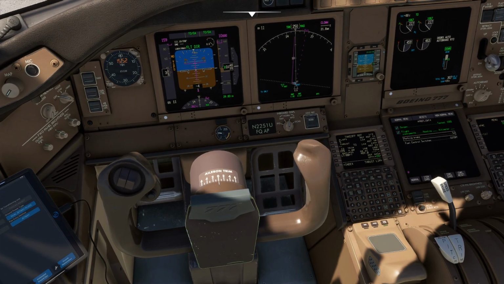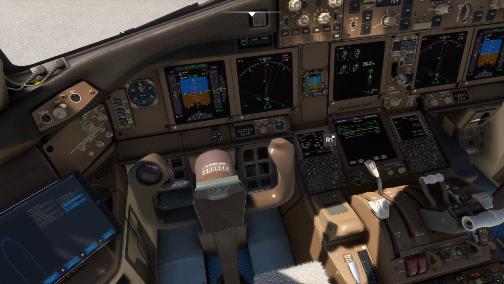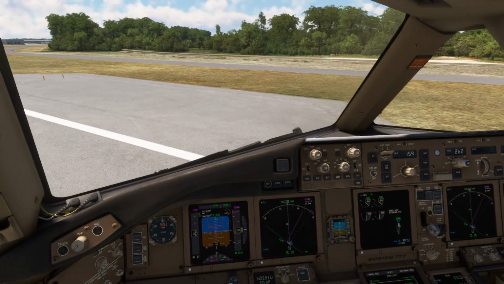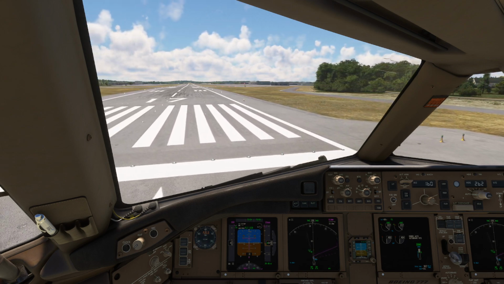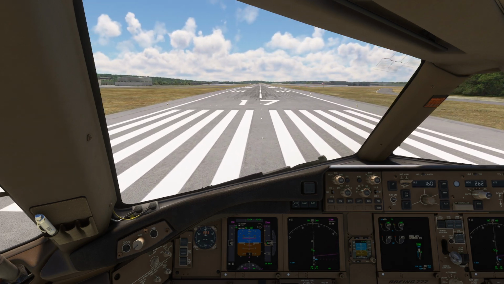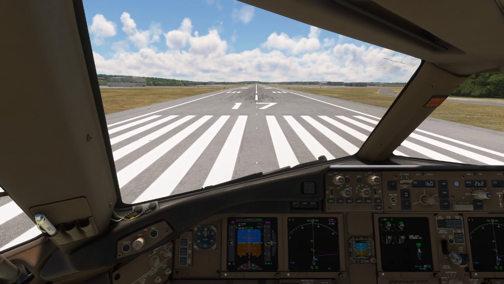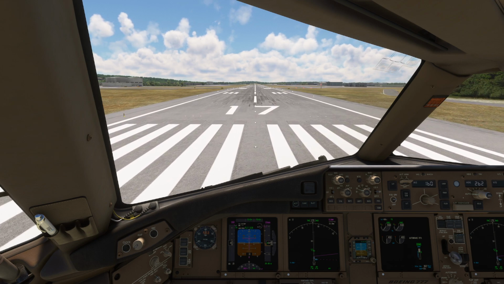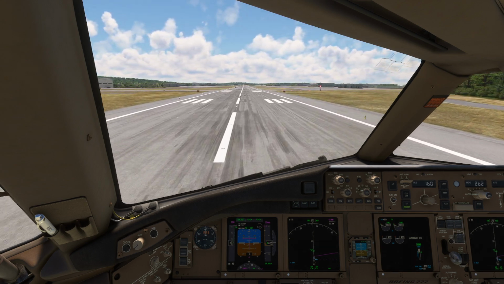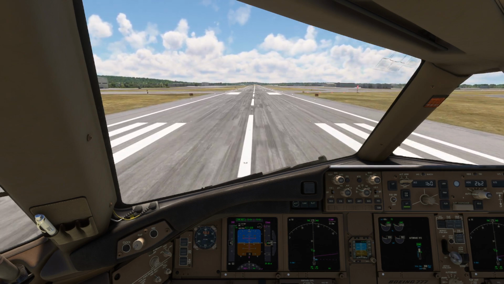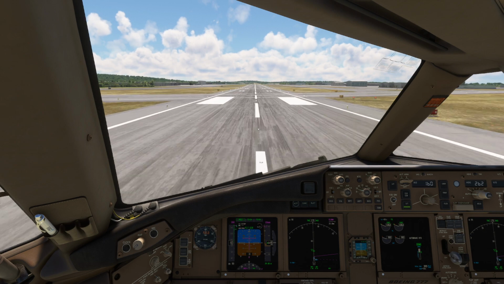One thing we do need to do is correct our V speeds here. Since we did burn quite a bit of fuel sitting on the ground, it has changed our V speeds a little bit. So let's make a quick little adjustment to that, and then we're basically ready to rock. I'll get myself nice and centered on the runway 17 center line. All systems are go. Give everybody one last victory wiggle, and off we go. Make sure they're all synchronized, which they are. Auto throttle. And off we go.